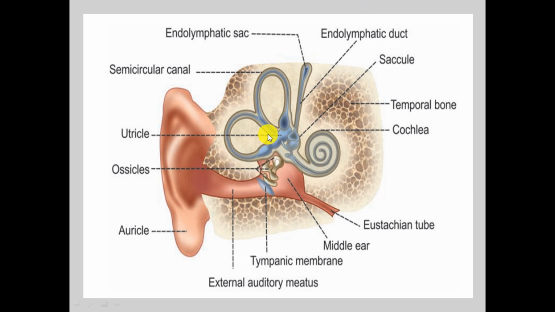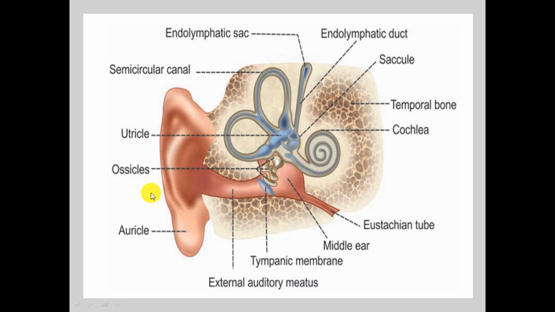This bluish part is known as inner ear, made up of two structures, that is cochlea and the semicircular canal or vestibular apparatus. This inner ear is responsible for the mechanism of hearing and also your balancing of the body through the vestibular apparatus. This is the cochlea, this snail-like structure, and here where the semicircular canals are present, this part is known as your vestibular apparatus, where the fluid-filled semicircular canals are there.